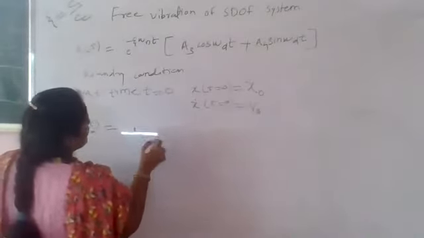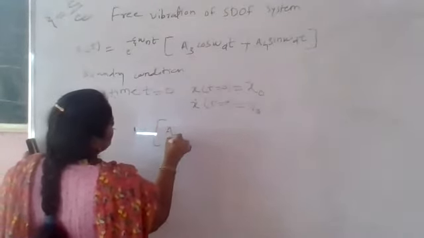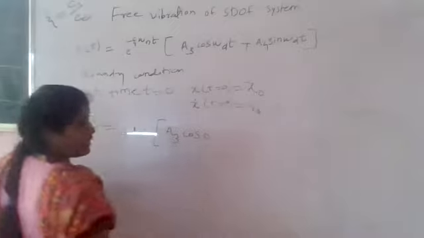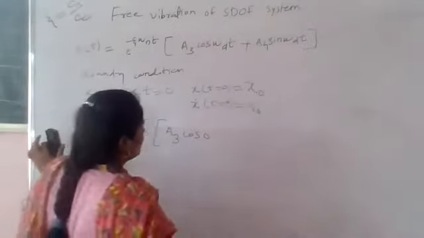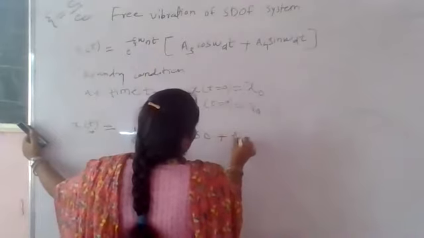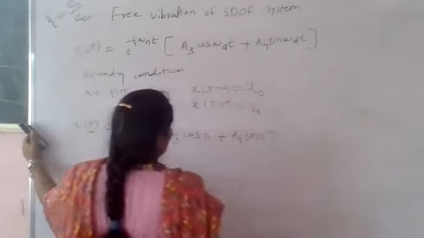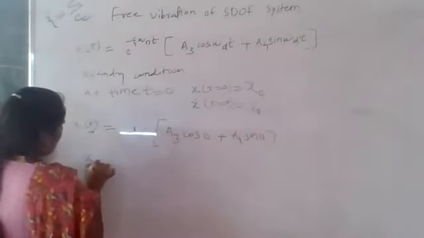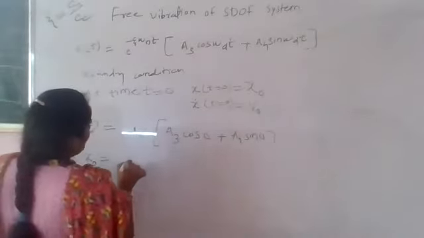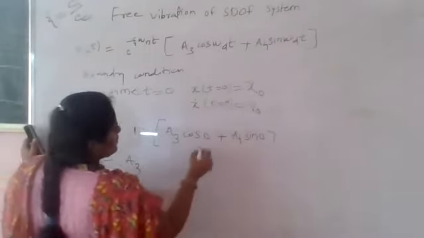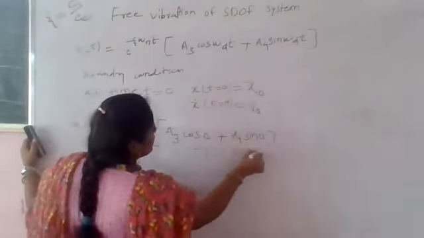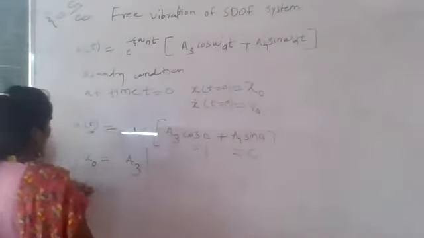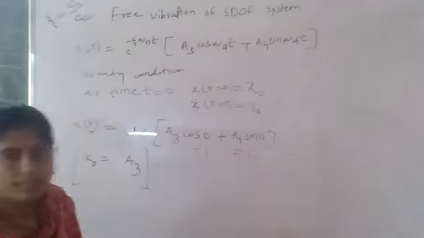So multiplication of A3 into cos 0. What is the value of cos 0? Cos 0 is 1, plus A4 into sin 0, which is 0. So x of t at 0 is equal to x naught into A3 into cos 0, which is 1, and that term becomes 0. So A3 is equal to x naught. Up to this, you apply the first boundary condition here.